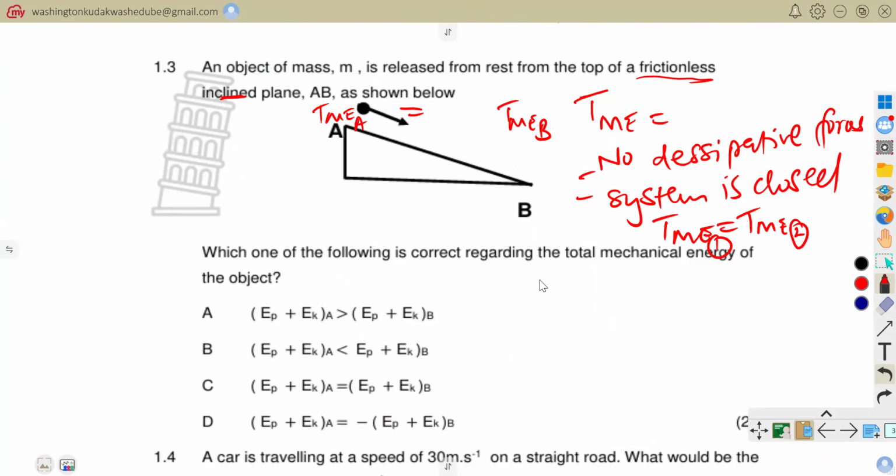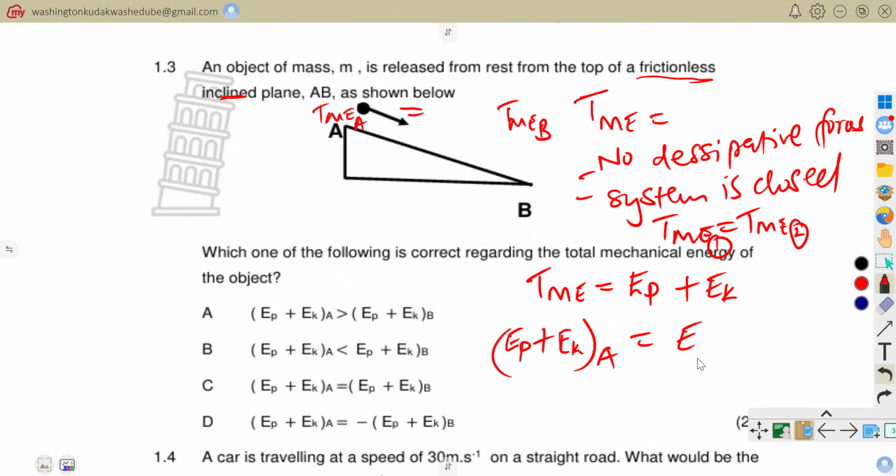And how do we calculate our total mechanical energy? We know that total mechanical energy is equal to potential energy plus kinetic energy. So we can say potential energy plus kinetic energy at point A is equal to potential energy plus kinetic energy at point B. That is what it means, because this system is closed.